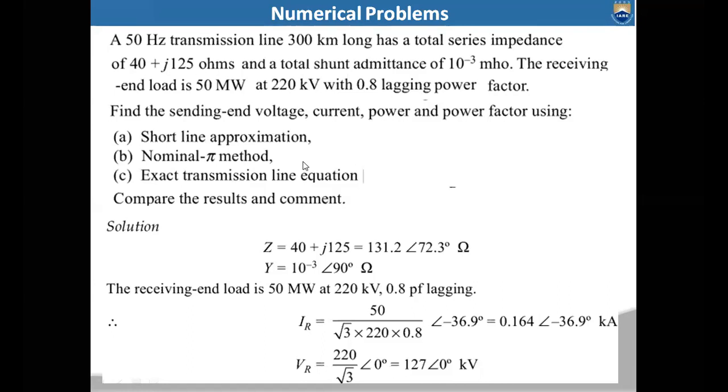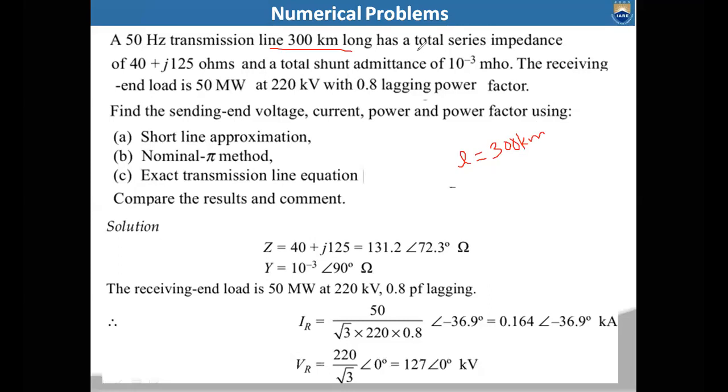So in this problem, you are going to do all the methods. If you do the short transmission line approximation, how will you get the values? The nominal pi method is for medium transmission line, so how will you get the values of sending end voltage, current, power and power factor? Then if you use the exact transmission line solution, how will you get the values? Then you compare the results and comment on that. If you see the problem, this is a 300 kilometer long transmission line. That means the length of the transmission line, l, is given as 300 kilometers.